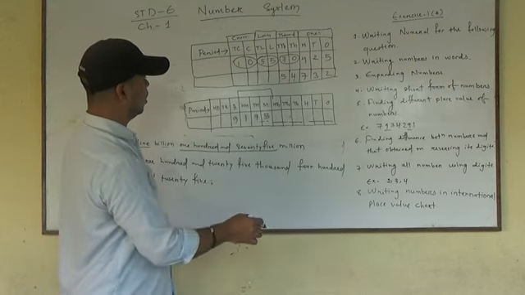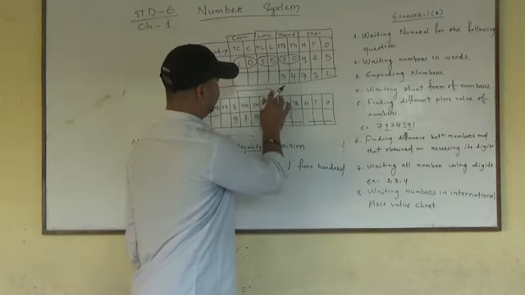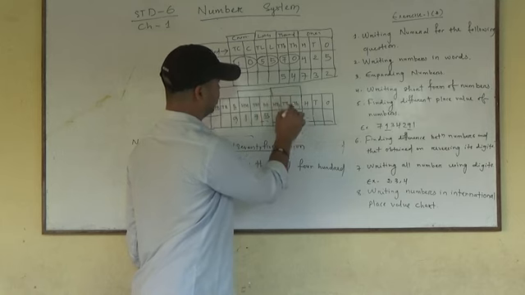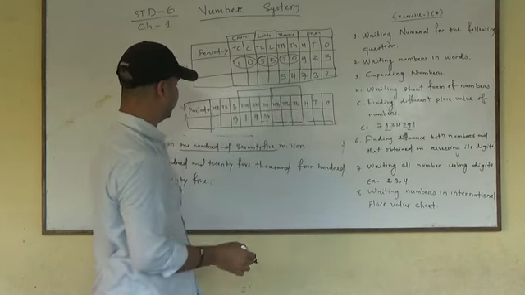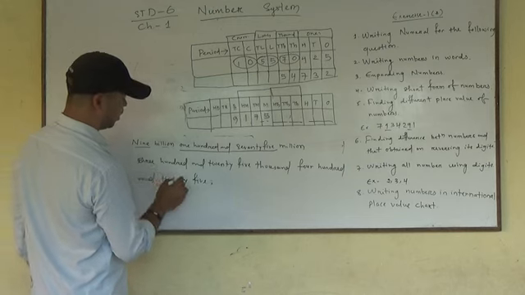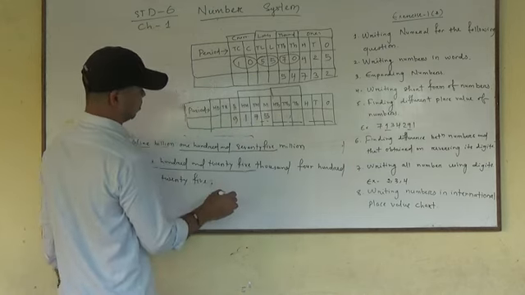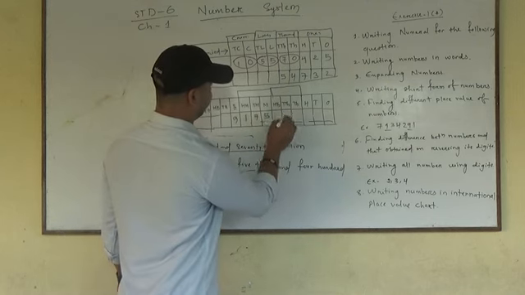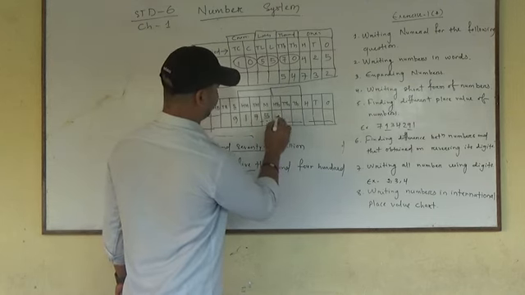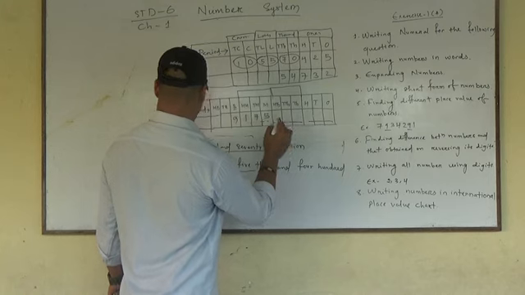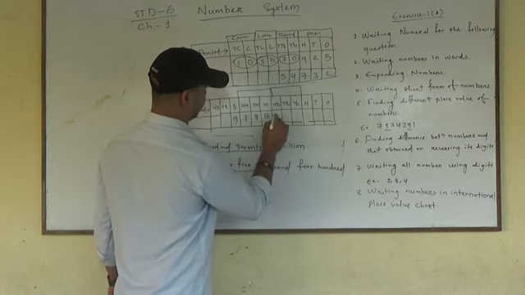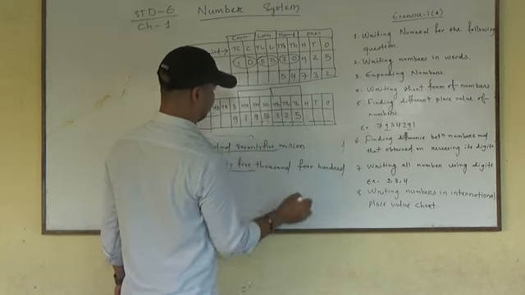Then 325,000. In the thousands period there are three places: thousand, 10,000 and 100,000. So 325,000. I am dividing that number into these three boxes.